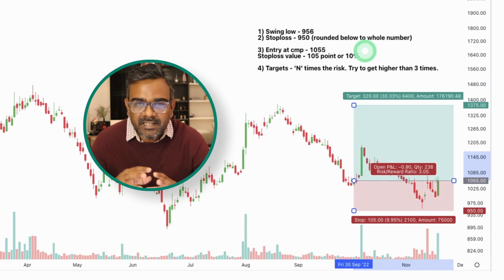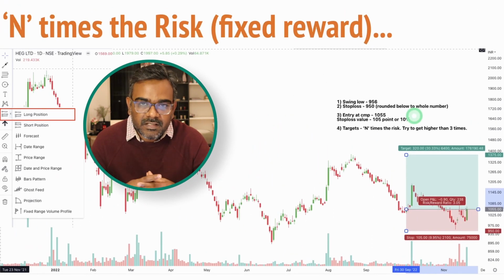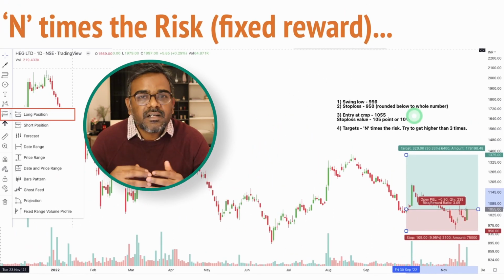Okay, now let's keep it simple. Let's say 10%. Your stop loss is 10%. So what we did, we first found the swing low, then we found the stop loss by rounding the number down to the lowest round number below, and now we're finding a stop loss. The stop loss is 10% from the current market price. Now once you find the 10%, your next rule is to find a target.